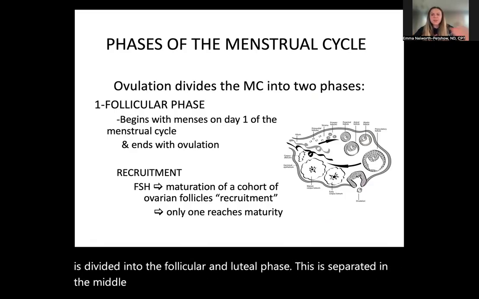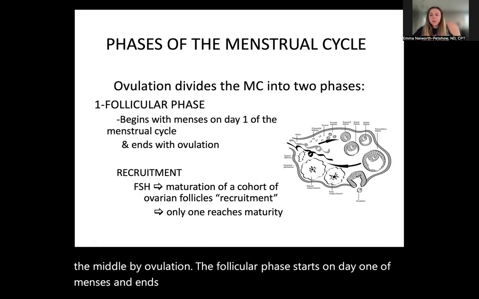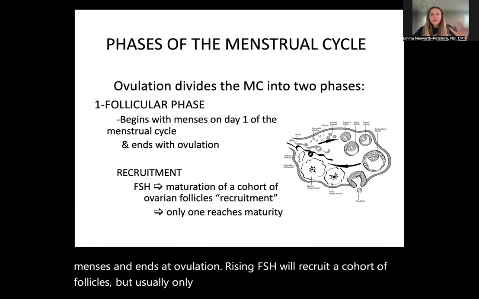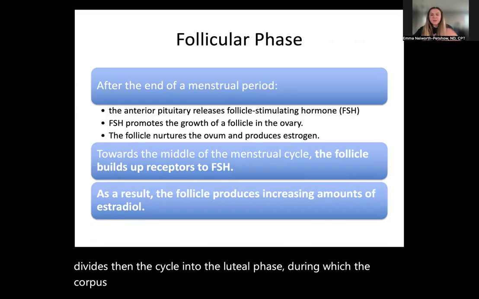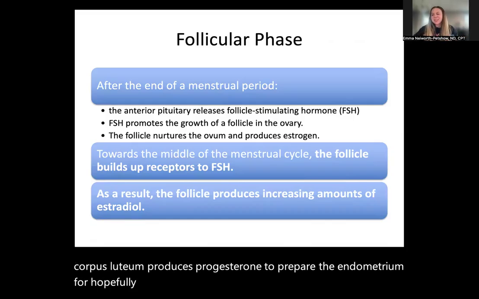The follicular phase starts on day one of menses and ends at ovulation. Rising FSH will recruit a cohort of follicles, but usually only one will become dominant. Ovulation then divides the cycle into the luteal phase, during which the corpus luteum produces progesterone to prepare the endometrium for hopefully implantation. That's physiologically what the body's waiting for.